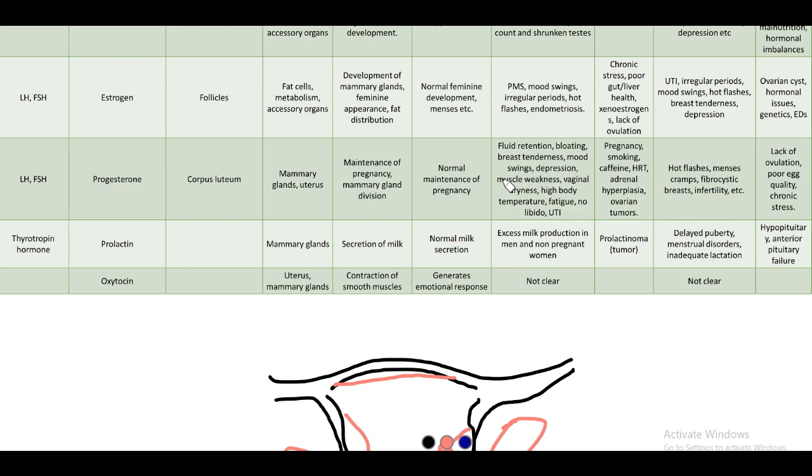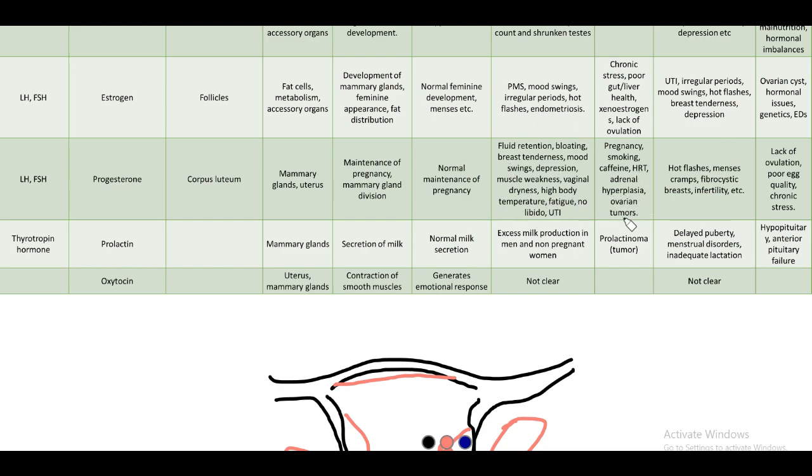Then mood swings, depression, it acts on the central nervous system and causes this. Muscle weakness and vaginal dryness. Vaginal dryness is due to lack of estrogen. When progesterone is more, estrogen decreases. High body temperature, fatigue, and no libido. So lack of libido, because no estrogen is there, libido is absent, and UTIs are seen because of the hormonal imbalances. This happens in pregnancy, smoking, caffeine, hormonal replacement therapy. Some people don't have this hormone, they are actually given it artificially. So this causes too much hormone and causes these symptoms.